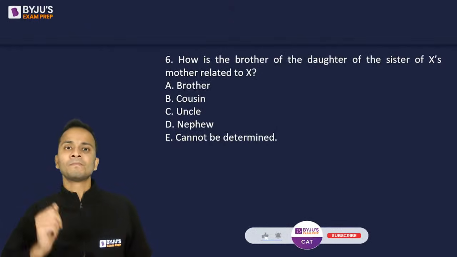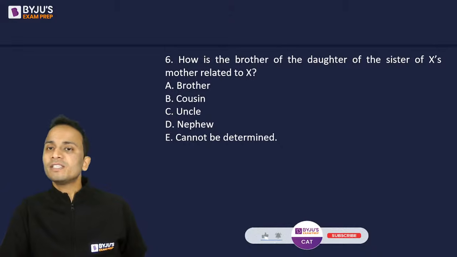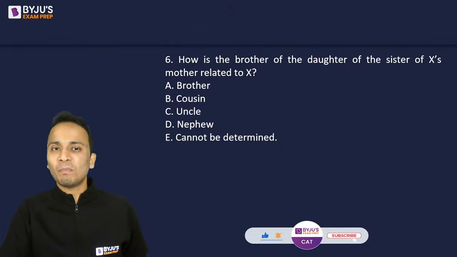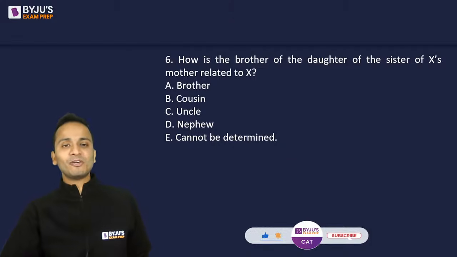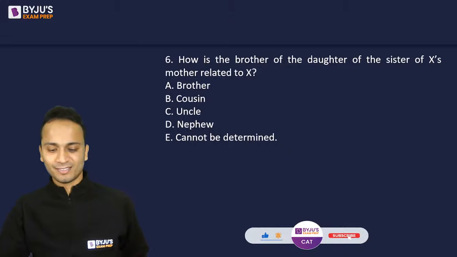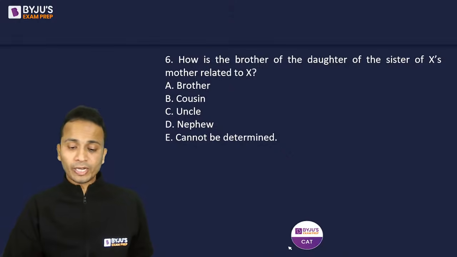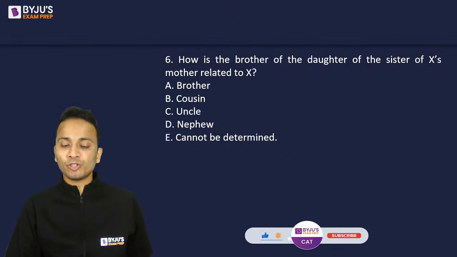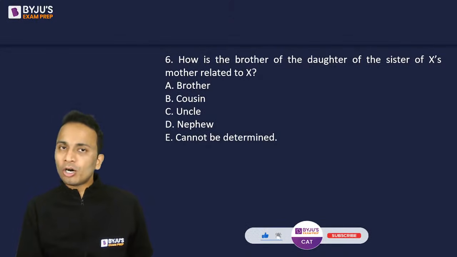Question number 6. How is the brother of the daughter of the sister of X's mother related to X? So simple question on blood relations. Exactly, Kaushal. So Kaushal, you are absolutely correct. So in these type of question, we should have a knowledge of the number of extra days, the number of odd days.